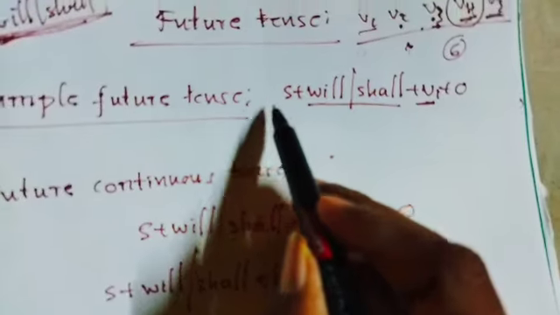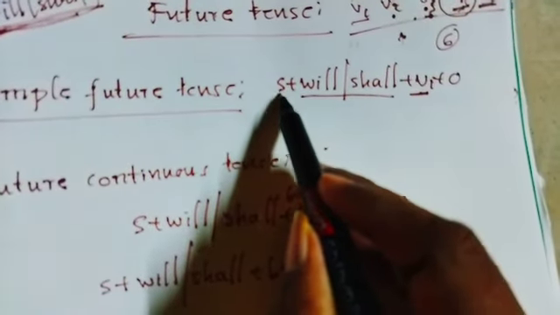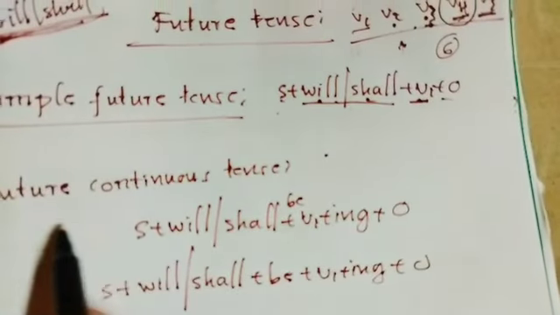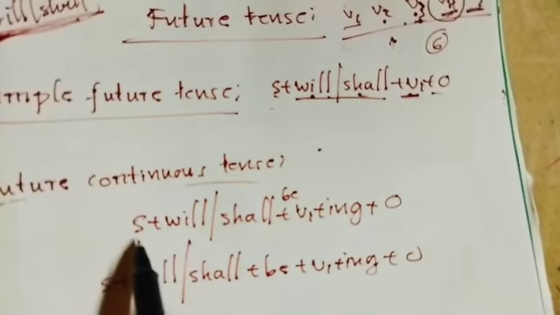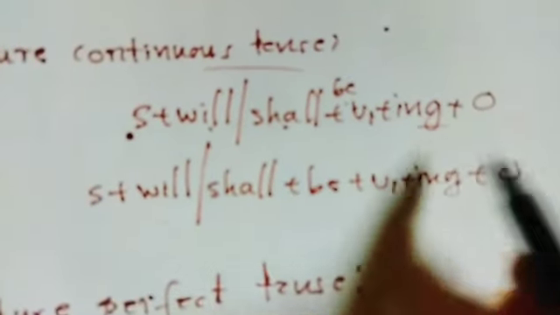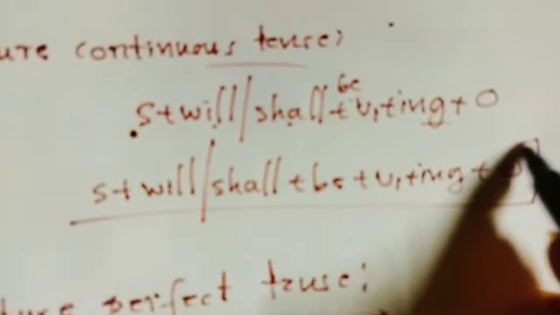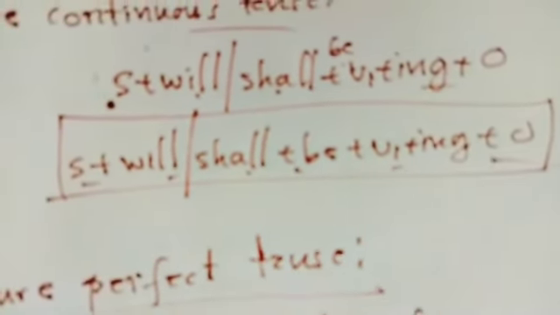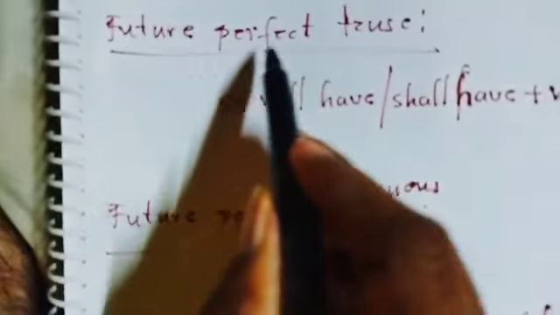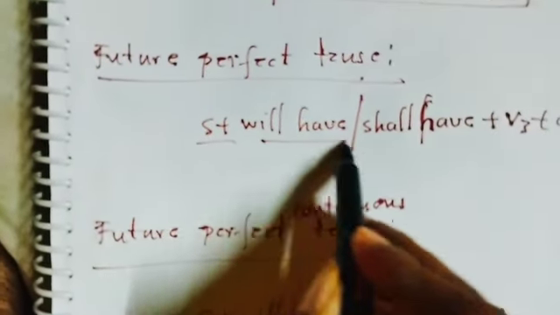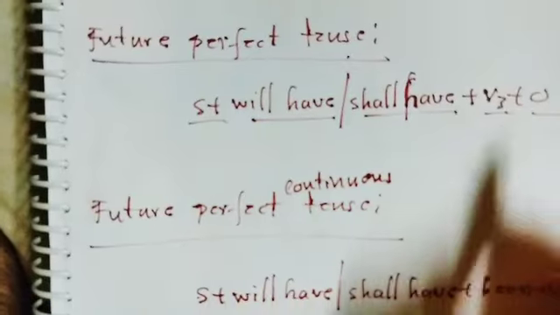So the simple future tense structure is subject plus will or shall plus verb 1 plus object. Future continuous tense: subject plus will or shall plus be plus verb 1 plus ing plus object. Future perfect tense: subject plus will have or shall have plus V3 plus object.